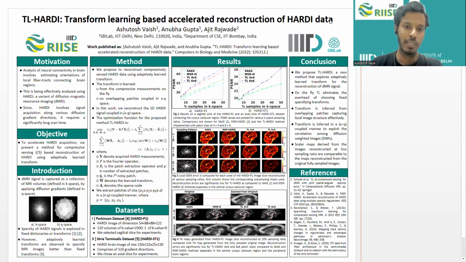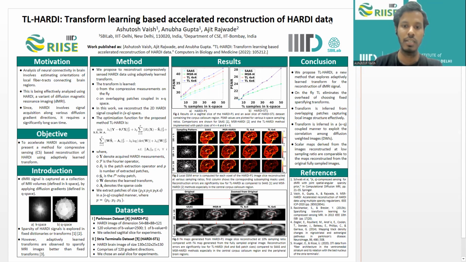So before going into the details of the work, I want to give you a brief intro about the problem. As we all know, in the human brain, the information flows in the form of electrical impulses. These electrical impulses travel through neurons connecting various brain regions and from the brain to other parts of the body. However, due to some ailments, these neural pathways may get altered. These neurological disorders, such as Alzheimer's, can only be diagnosed by carefully examining the neural connectivity.